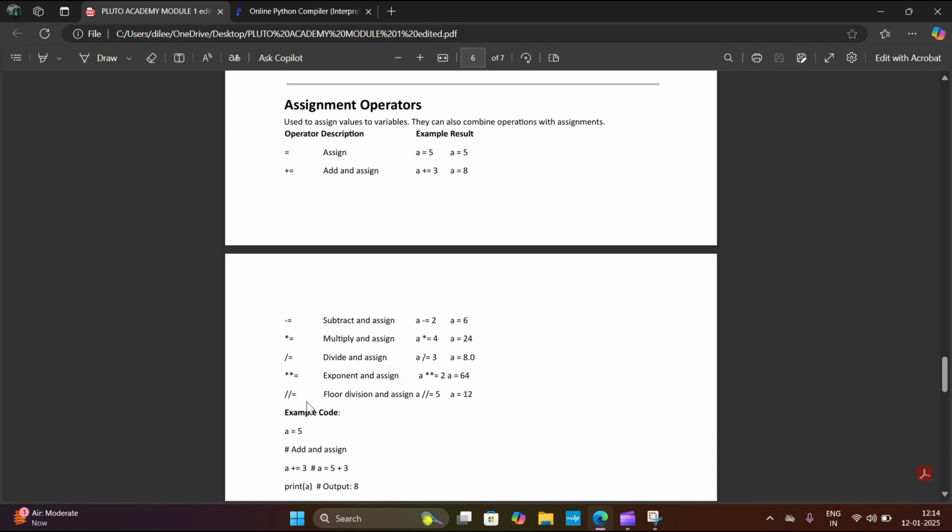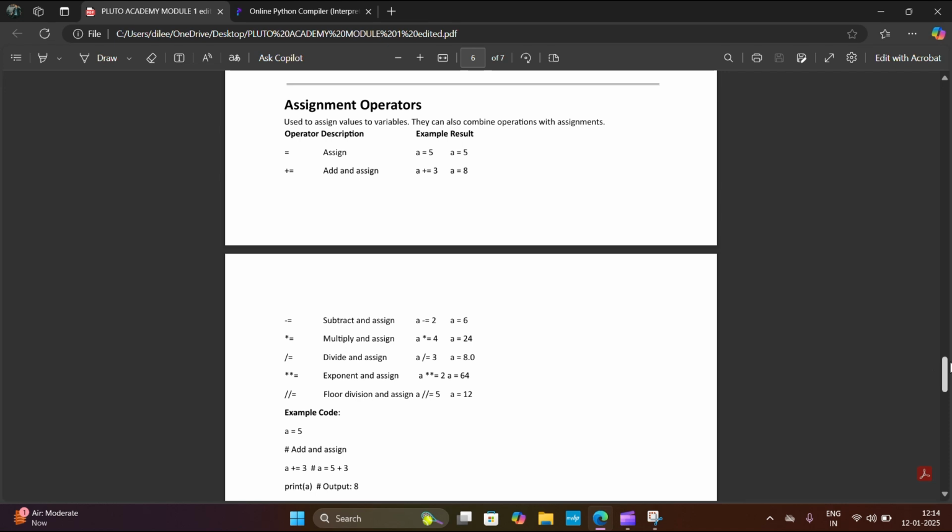And the next one is floor division and assign. First of all, it will do floor division and then assign the value to the variable. a floor division equals 5. First of all, a equals 64. 64 floor division 5, the result is 12. After getting the result, it is assigned to the variable a.